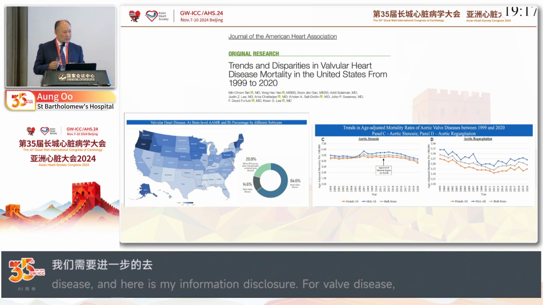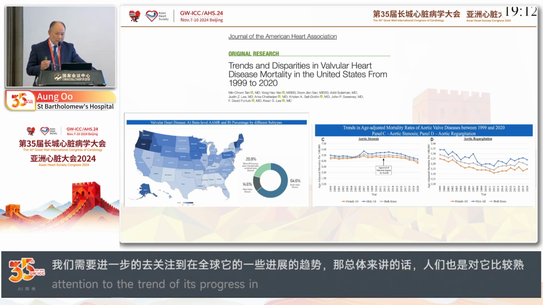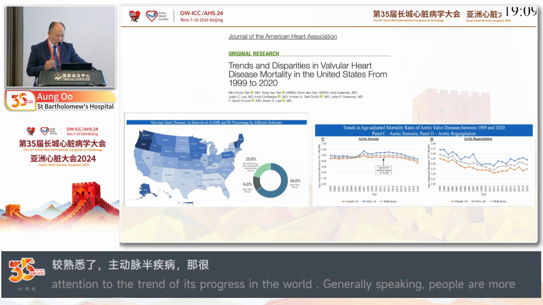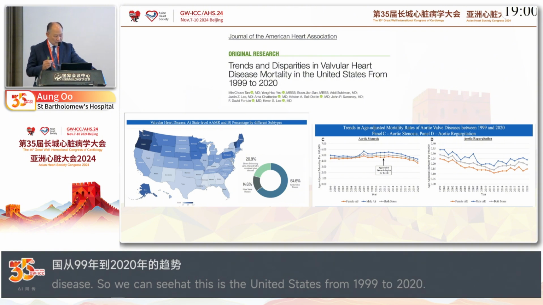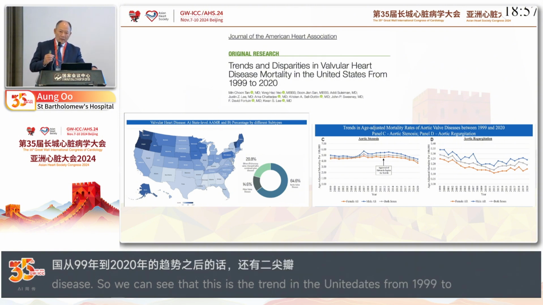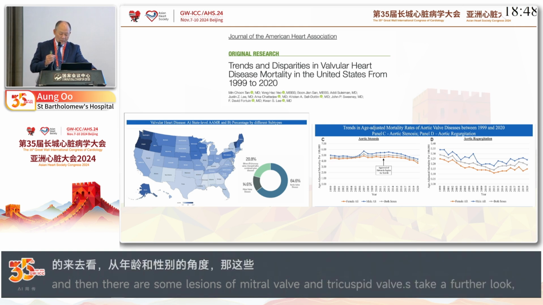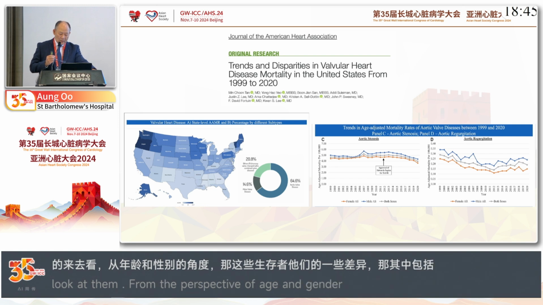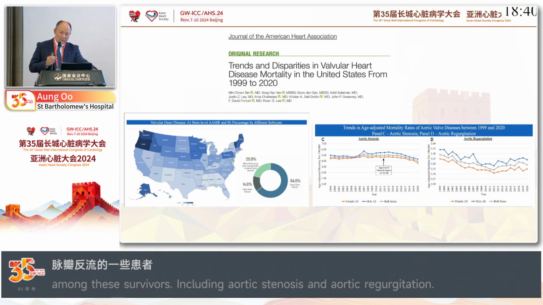Valvular heart disease, the trend and disparity across the world, has been quite well known. And aortic valve disease is probably the commonest disease condition. This is the trend looking at the United States, 1999 to 2020, followed by mitral valve and then mixed valve disease. Then when you look at the sex difference in survival from aortic valve stenosis and aortic regurgitation, you can see that males had more mortality, with both aortic stenosis as well as aortic regurgitation.